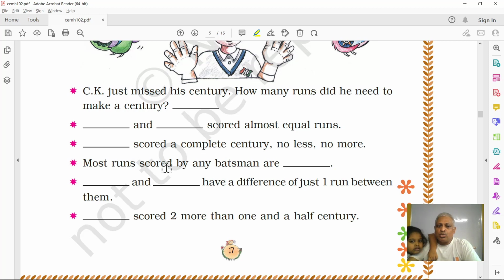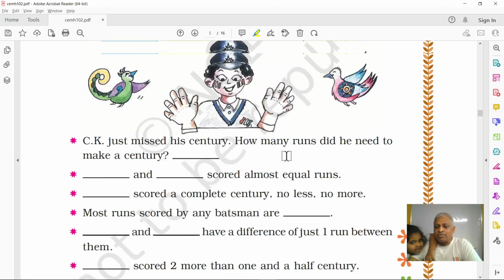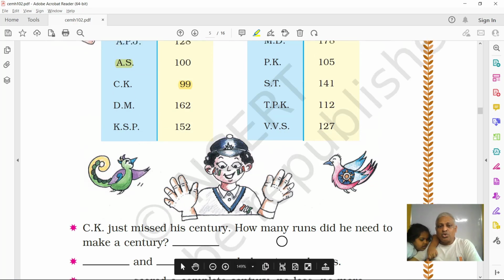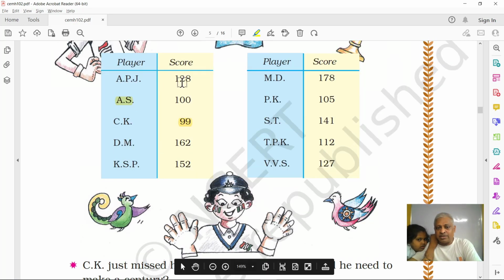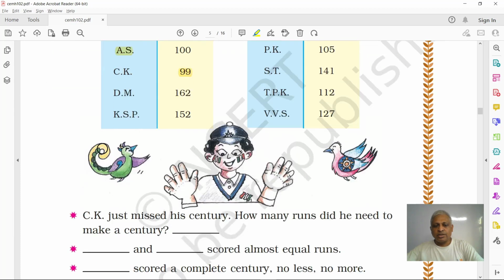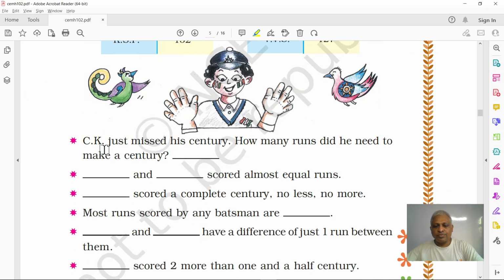Most runs scored by any batsman are? Do you understand this question? No. Most runs scored by any batsman means the largest number of runs scored by any player. Who has scored the largest number of runs here? MD. Yes. Okay, let us see the next question.